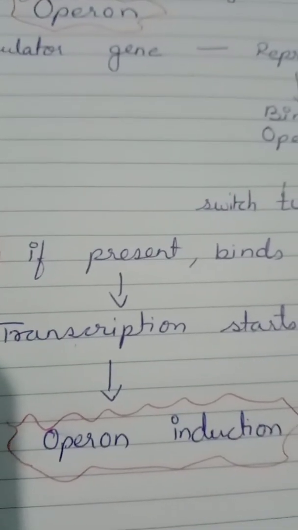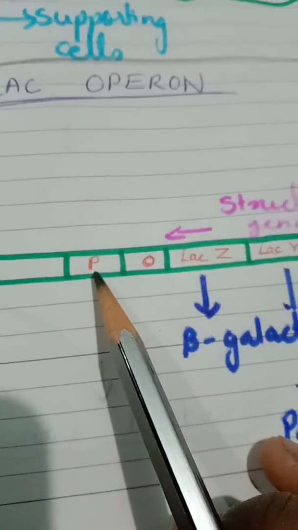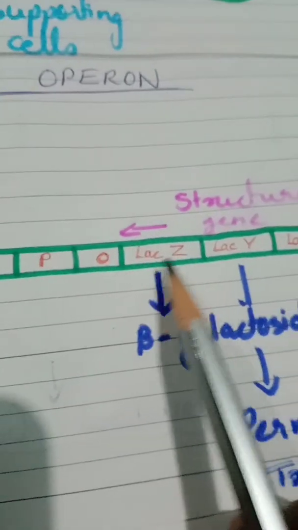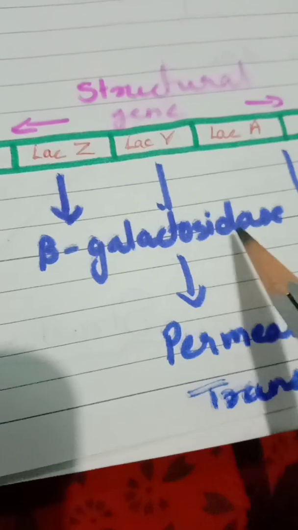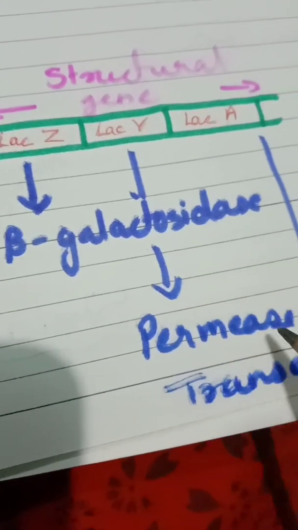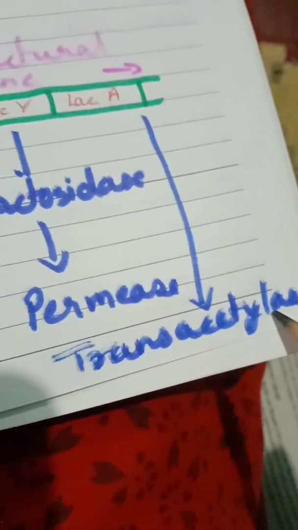Now, let's see with the help of a diagram. This is what a lac operon looks like at the start. This is the regulator gene, promoter gene, operator gene, and these three are the structural genes: LAC-Z, LAC-Y, LAC-A. LAC-Z is responsible for the production of beta galactosidase. LAC-Y produces permease. LAC-A produces transacetylase. So these three are the structural genes.